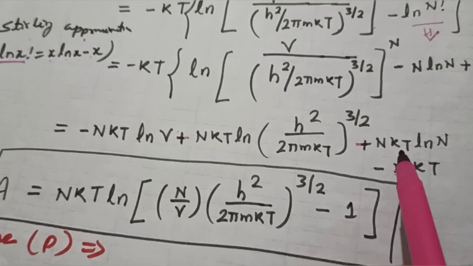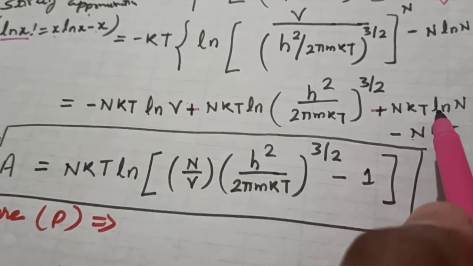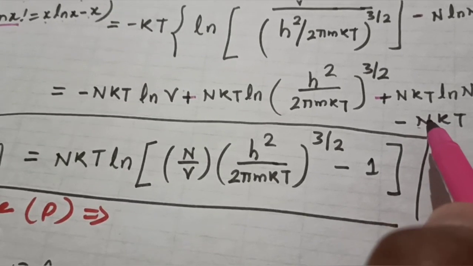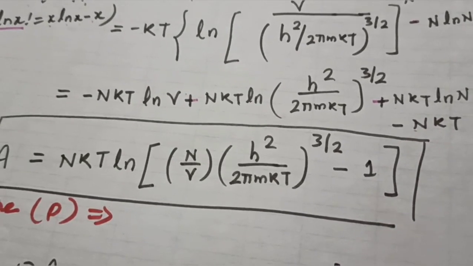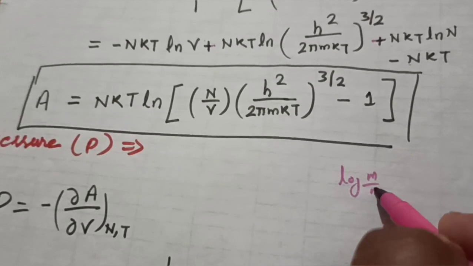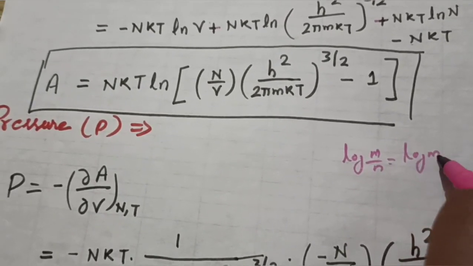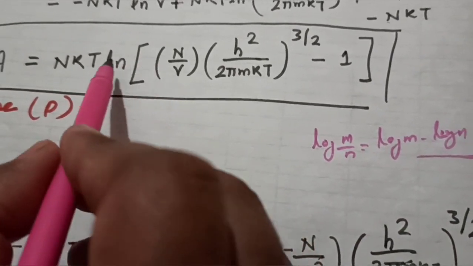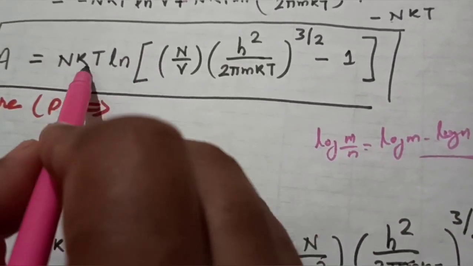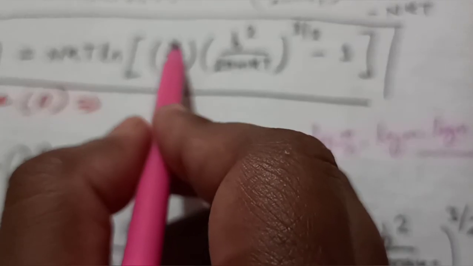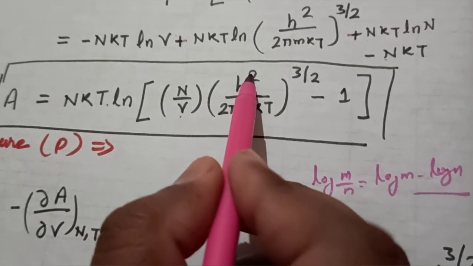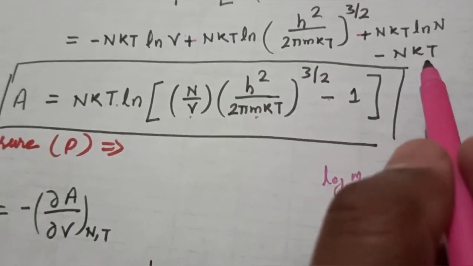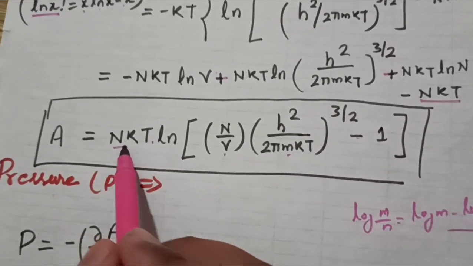Now this term we can write utilizing log m minus log n as log m upon n. So utilizing this, we are writing NkT ln of N upon V, h square upon 2 pi m kT raised to power 3 by 2, minus 1, because NkT is common, that's why it is minus 1.